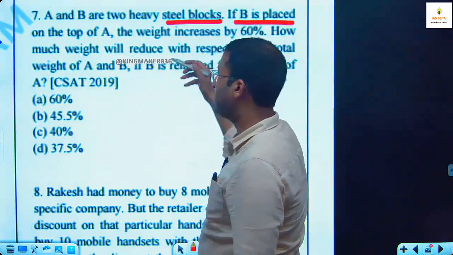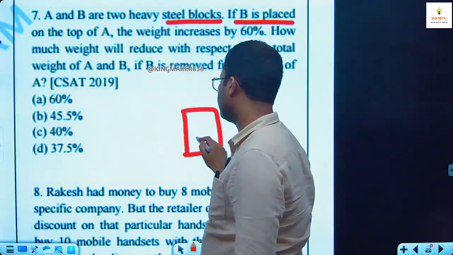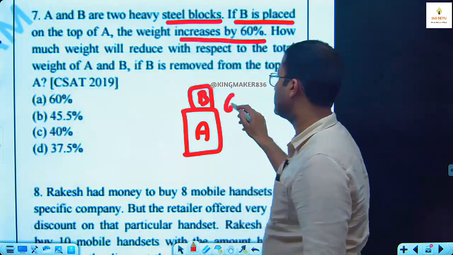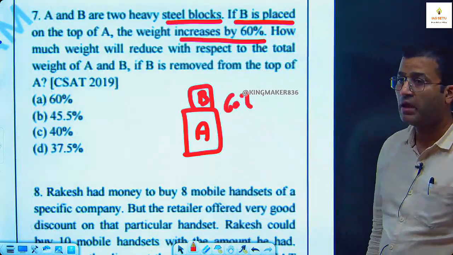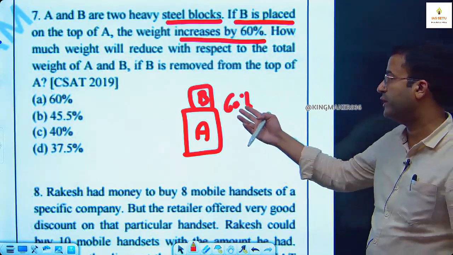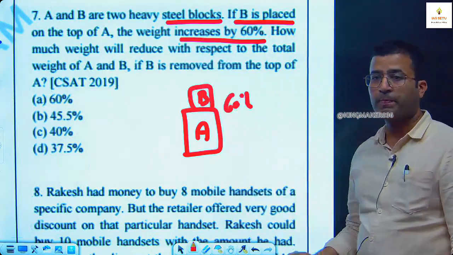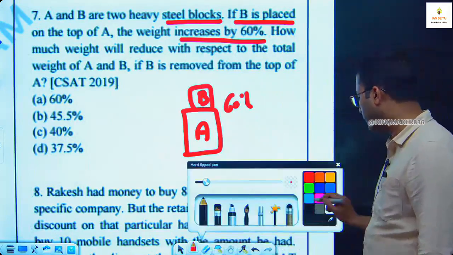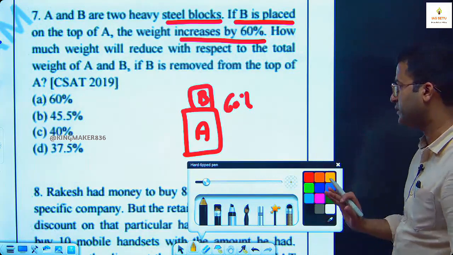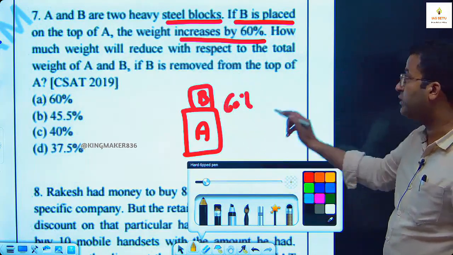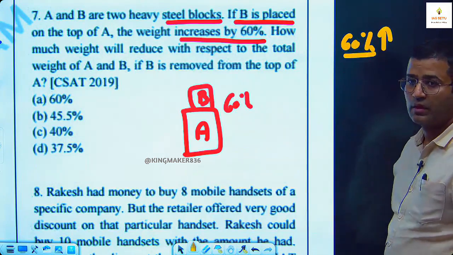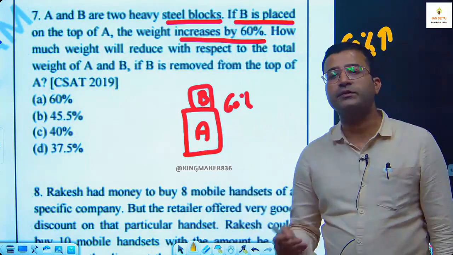If B is placed on the top of A, this is A. If you place B here, the weight increases by 60%. How much weight will reduce with respect to the total weight of A and B if B is removed? See here, I tell you two methods. First, direct PCC. When you put B here, there is an increase of 60% in the weight. When you remove B, then what will be the reduction?